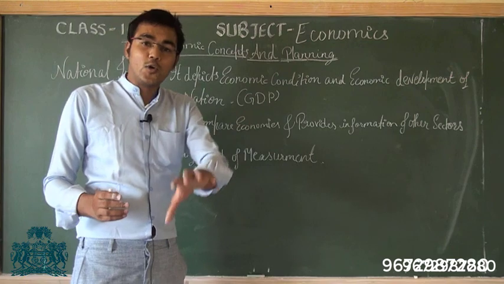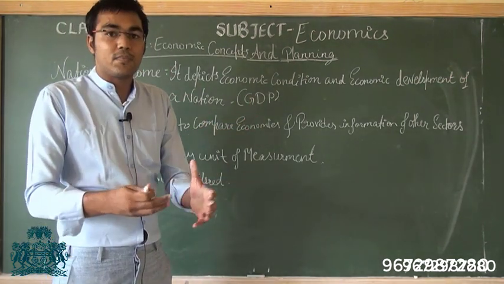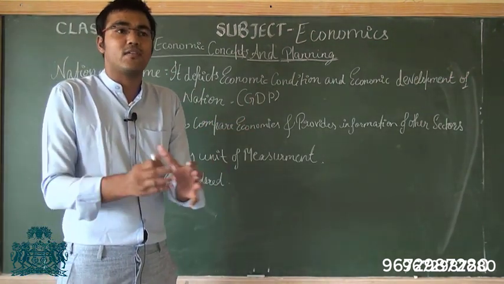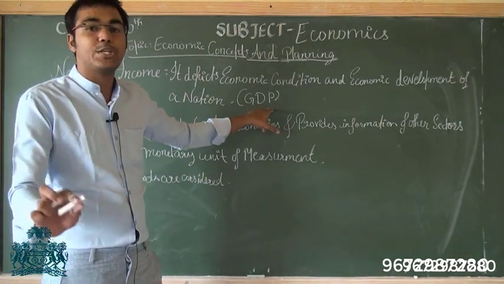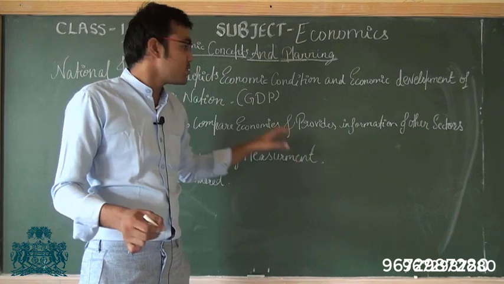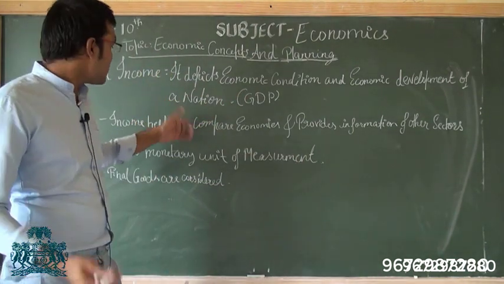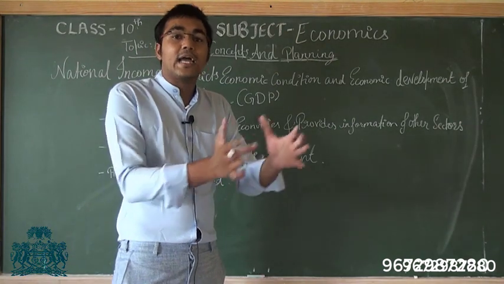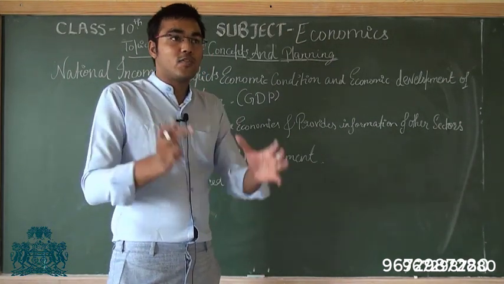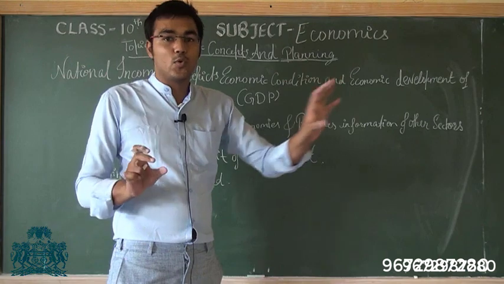So in order to calculate whether a country is developed, यानी country क्या विकासशील या developing है या क्या नहीं है, तो उसके लिए we take into consideration GDP, जो होता है gross domestic product. Now why national income? Because it helps us to compare economies. So we can compare India and Pakistan, India and America. So हमें पता चलेगा कि whether India is developed or USA is developed.